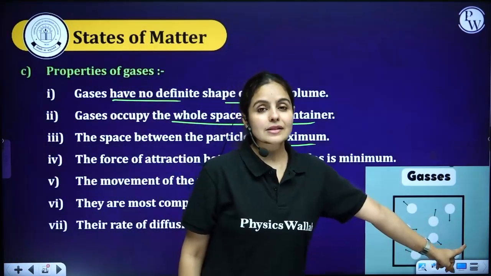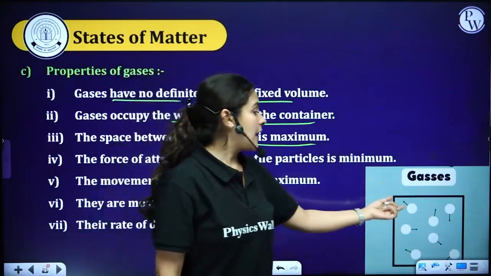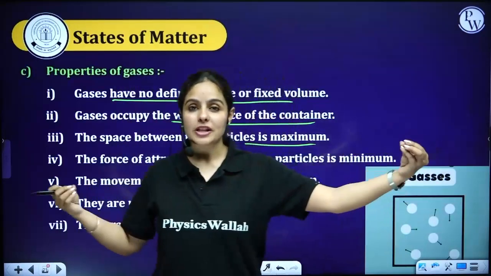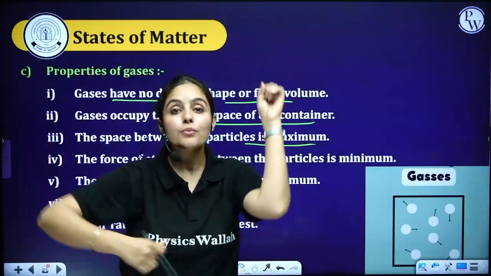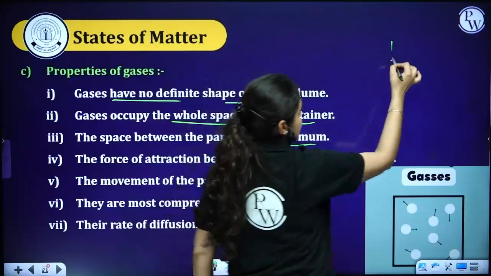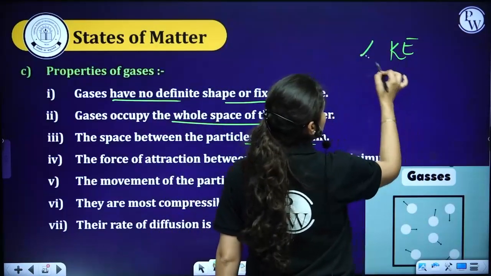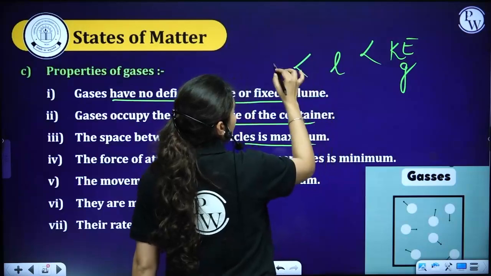Okay, as you can see in the comparative diagram between solids, liquids and gases, gaseous particles have large space, and because of that large space they can show more movement. Kinetic energy would be highest in case of gases. So I can say kinetic energy in gases will be more as compared to liquids and solids.